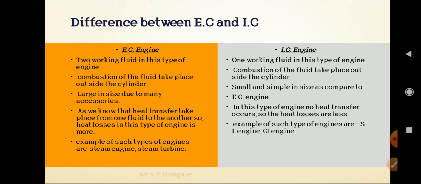Next difference point: in an external combustion engine, as we know, heat transfer takes place from one fluid to another, so heat losses in this type of engine are more. But in an internal combustion engine, no such heat transfer occurs, so heat losses are less. And the last one: examples of external combustion engines are the steam engine and steam turbine. In internal combustion engines, we have spark ignition and compression ignition engines.